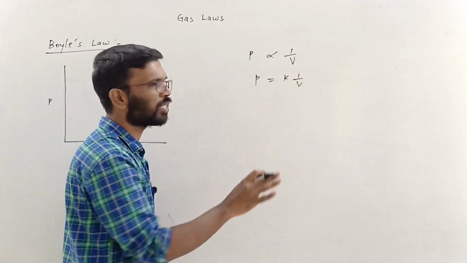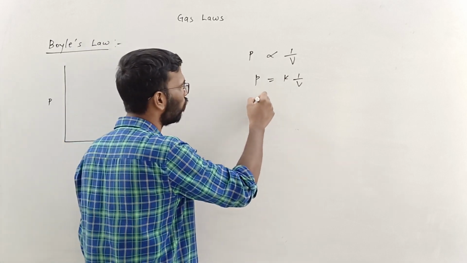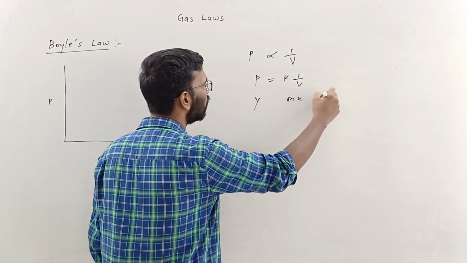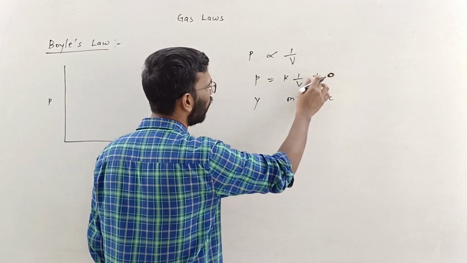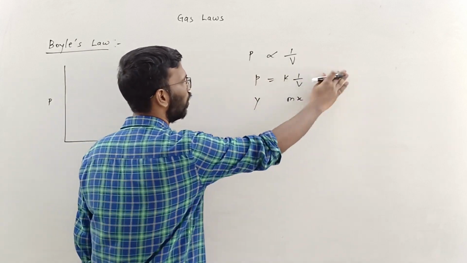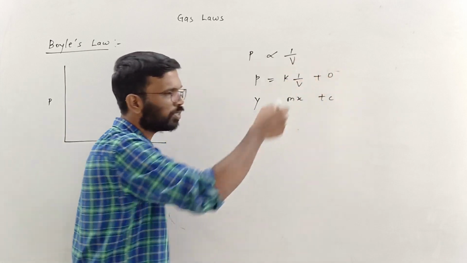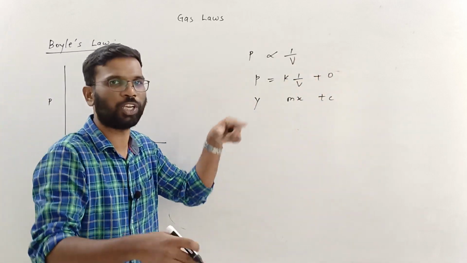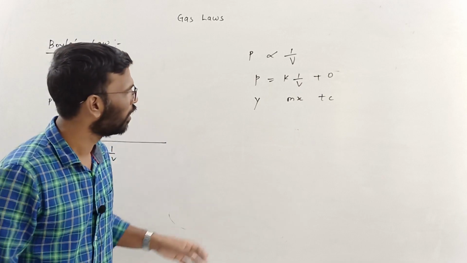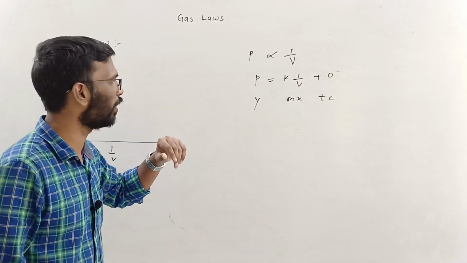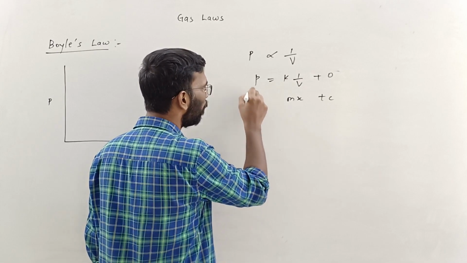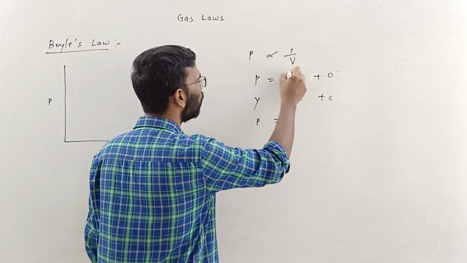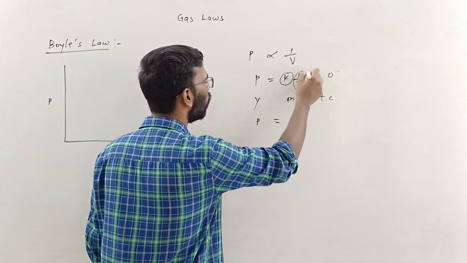This is like the equation of a straight line, y equals mx plus c, but here c is 0. So what is the y component over here? Pressure. What is the slope? K. And what is x? 1 by V.